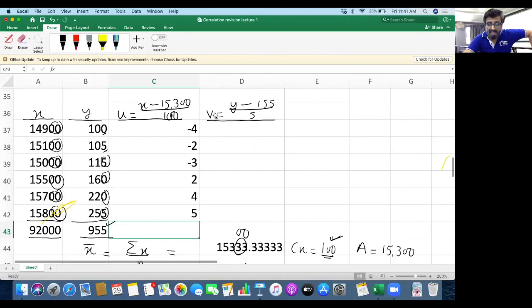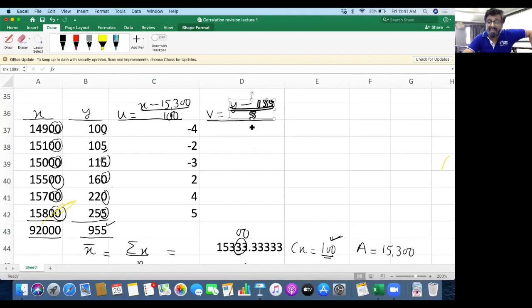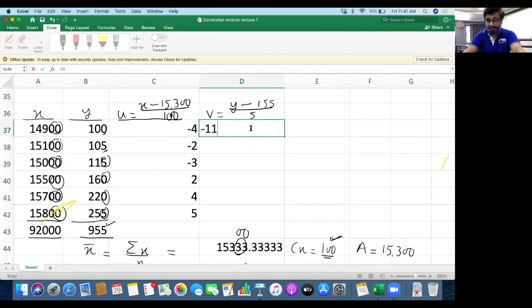The same way we will find v, which is y minus 155 upon 5. So here y is 100. So 100 minus 155 is minus 55, divided by 5 is minus 11. Then 105 minus 155 divided by 5 is minus 10.